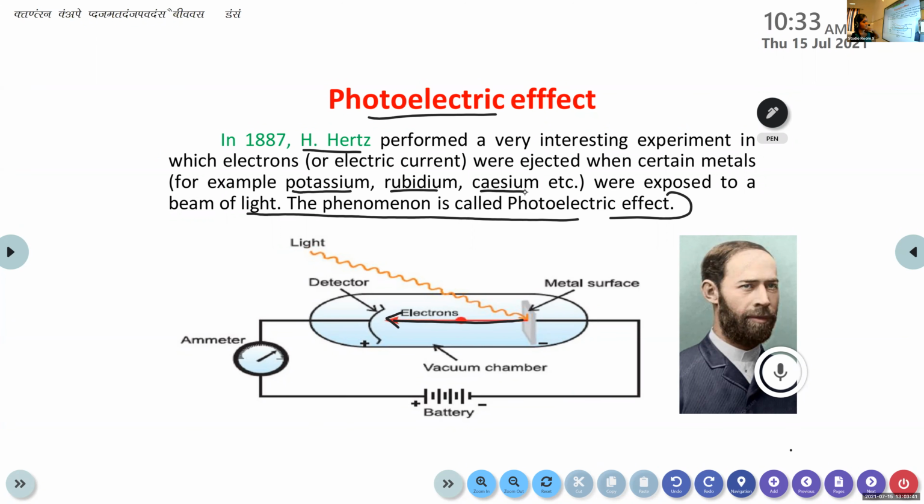Eva, can you please read the slide? Yes, ma'am. Photoelectric effect. In 1887, H. Hertz performed a very interesting experiment in which electrons or electric current were ejected when certain metals, for example, potassium, rubidium, cesium, etc., were exposed to a beam of light. The phenomenon is called the photoelectric effect. Okay, thank you.